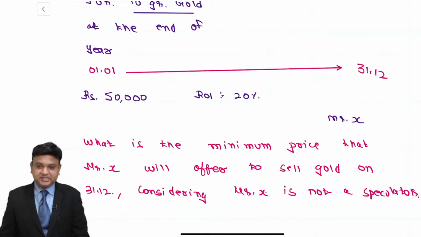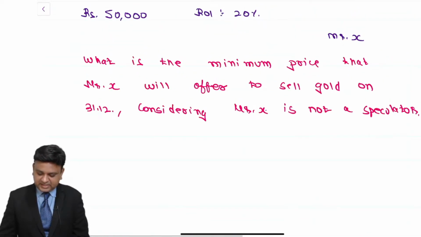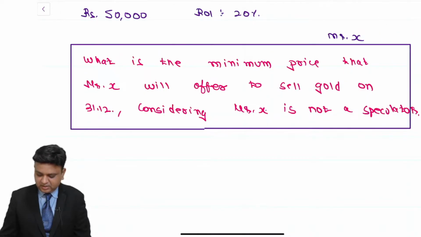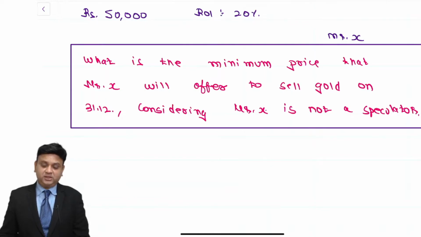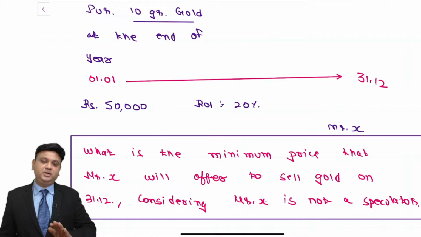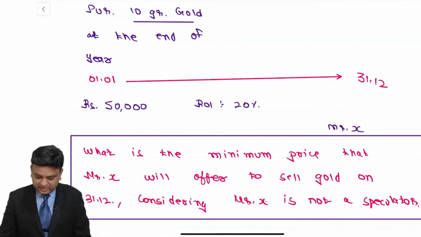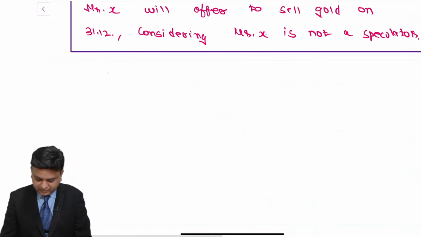So we understand that the answer of this question is 60,000, because Mr. X will make sure that, if at all he is not a speculator, then in that case he will not rely upon purchasing of the gold at the end of the year. So today only he will buy the gold for 50,000.